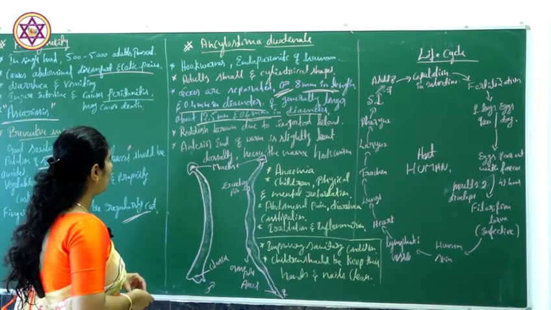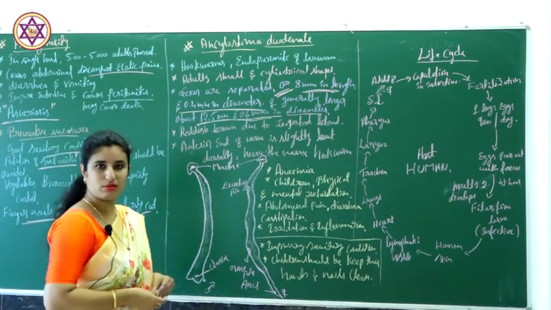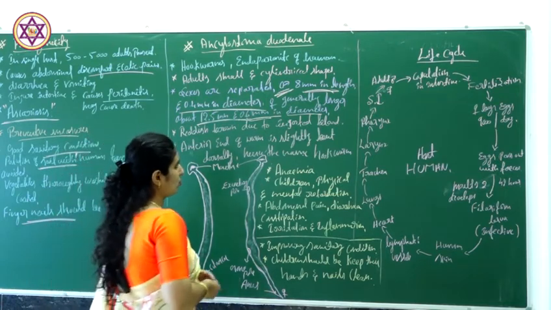They are reddish brown in color due to the ingested blood.